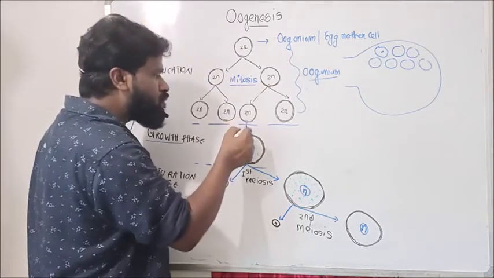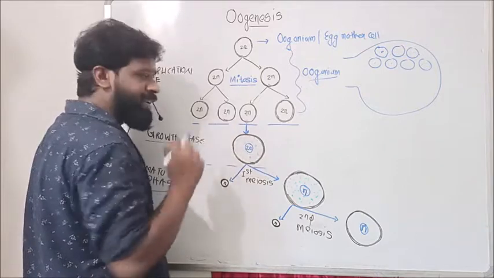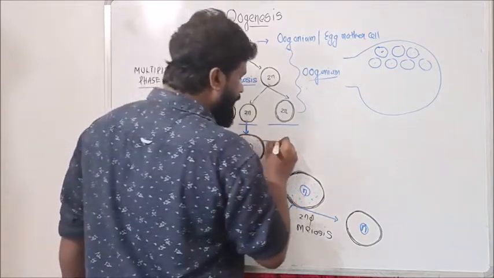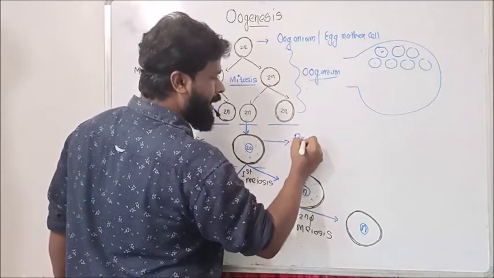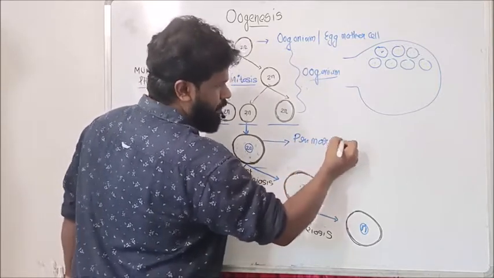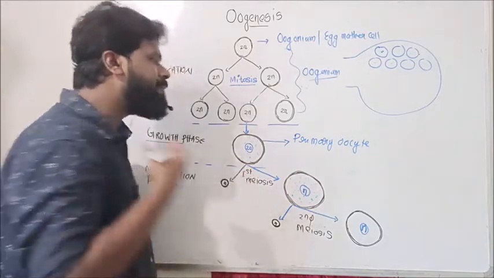Each of these oogonial cells undergoes growth by synthesizing new nutrients and cytoplasmic material. After the growth, each oogonial cell is called a primary oocyte.